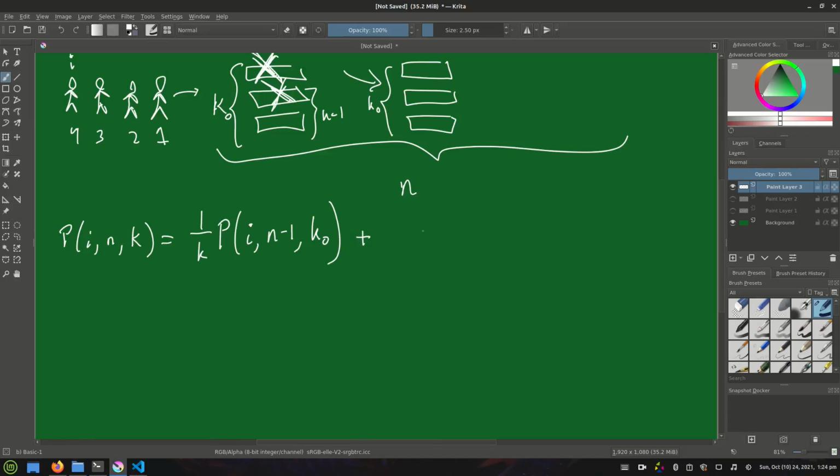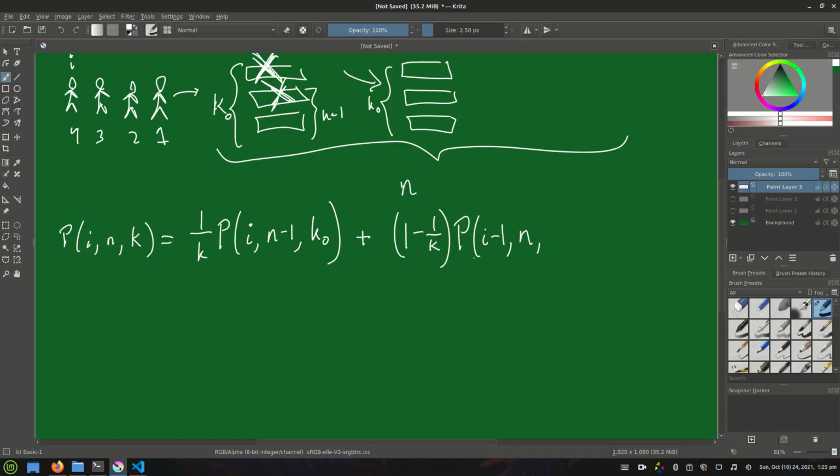The alternative probability, the complement of it, 1 minus 1 over k, is the probability that player 1 gets the incorrect answer. So we need to talk about that probability. Player 1 got the incorrect answer in this case, which means that player 1 is eliminated, so we move up in the ranking to player i minus 1. Because they got the incorrect answer, we're still on the same bridge, so there are still n bridges.